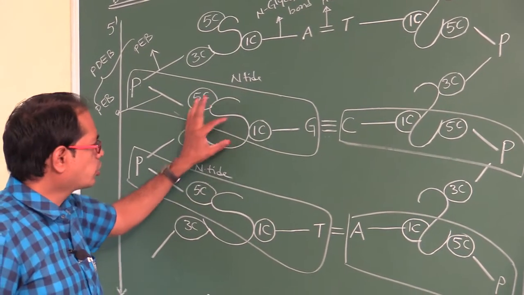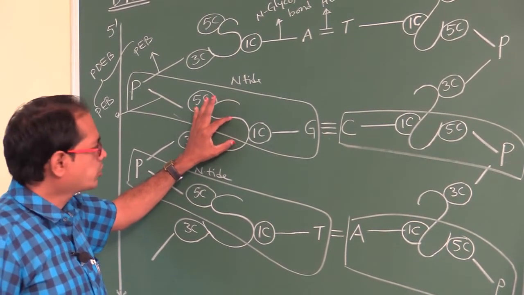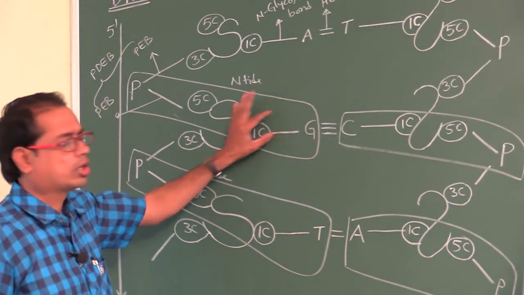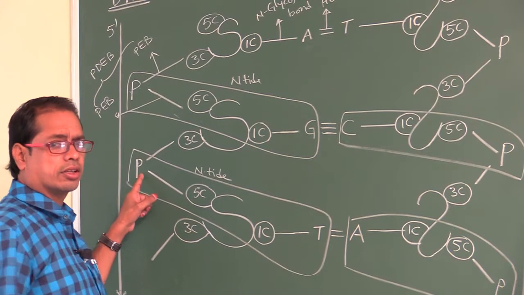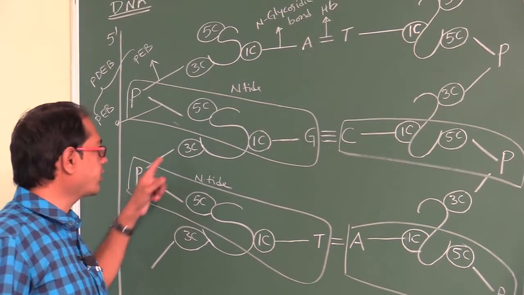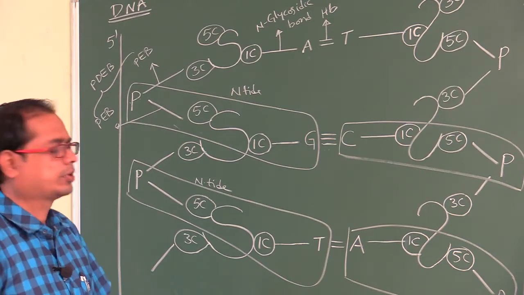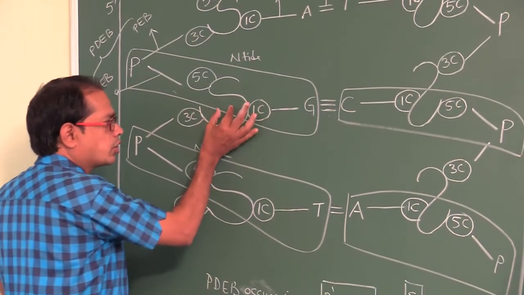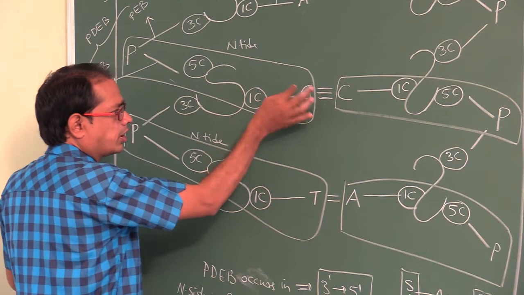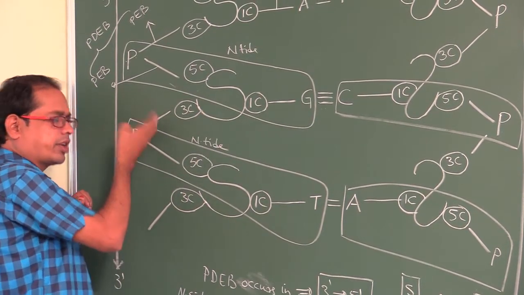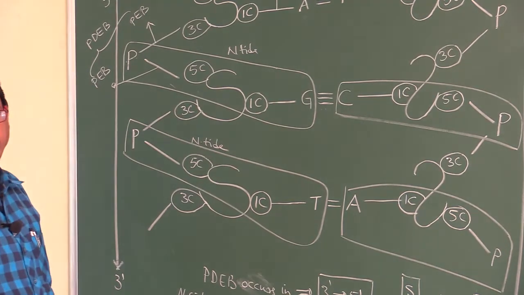Sugar is common. Sugar and nitrogen base, N sound, N-glycosidic bond. Sugar and phosphate, phosphorus sound, phosphoester bond. Like that you have to remember.